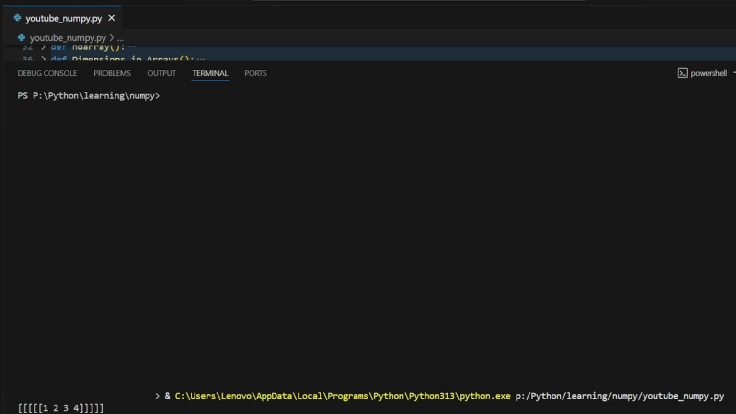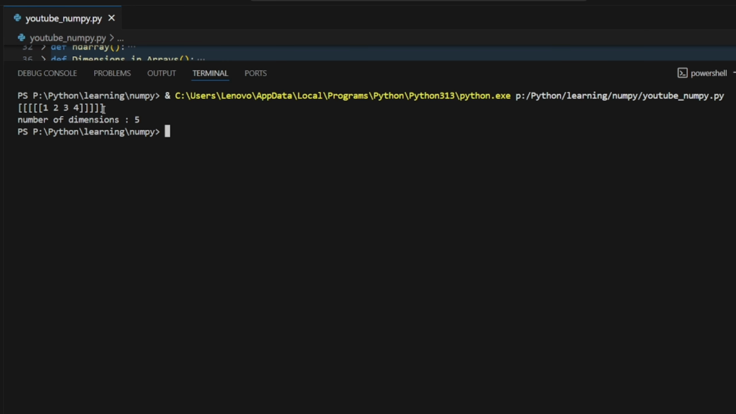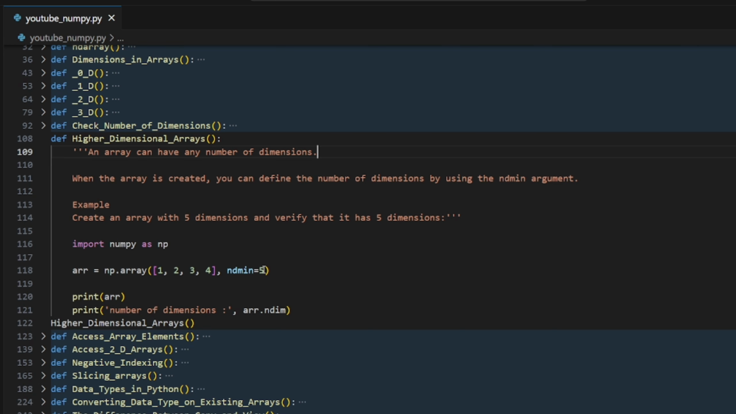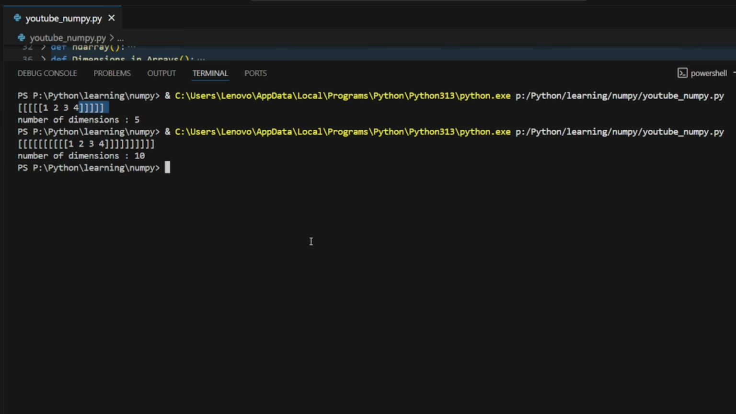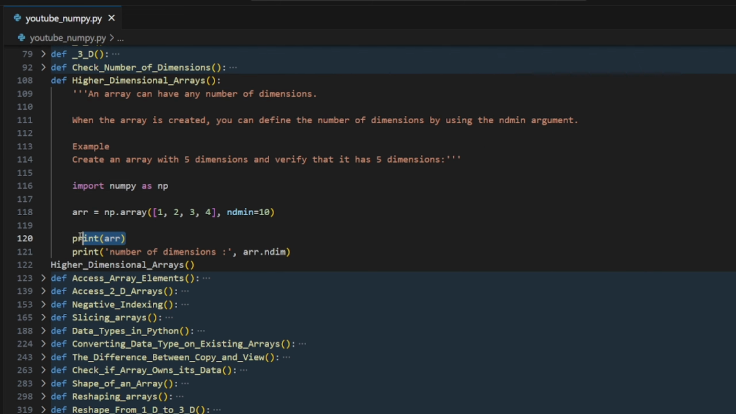Okay, let's print. Now count it: 1 2 3 4 5, right? Got it? Now what's the dimension over here? It's 5. Let's make it 10. The minimum is 10. Just run it. What did you get? It's 10. Got it? We can assign it, so that you should have at least 10 dimensions.